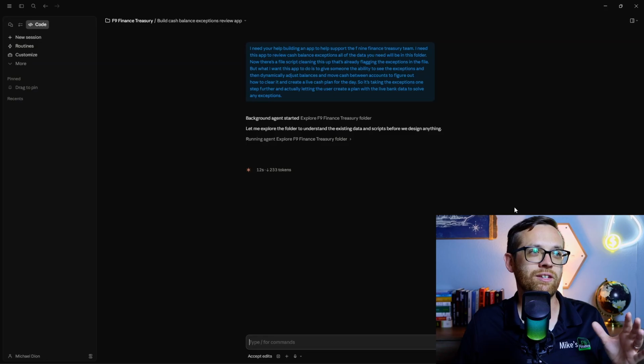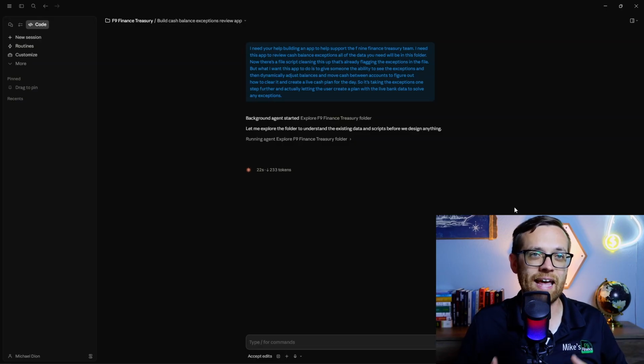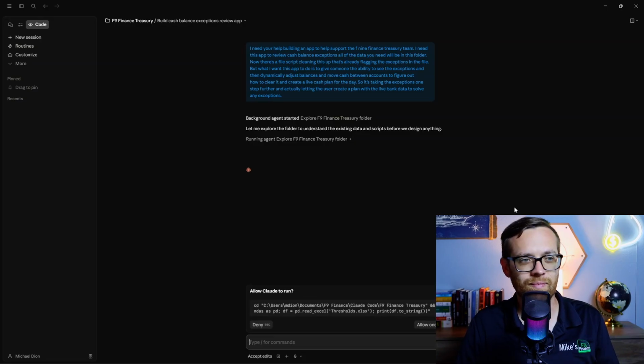And you'll see Claude Code's getting to work. It's exploring what's going on. It's running an agent through the folder to understand the files, to look at the exceptions, to look at the thresholds, all the information we've given it. And then it may have some questions for us, or it may just start diving in to build the app.